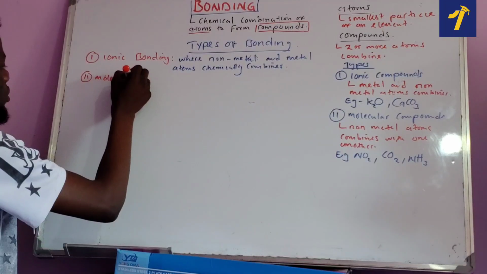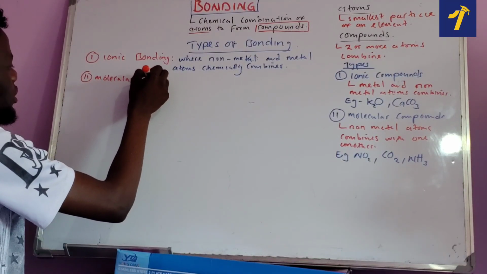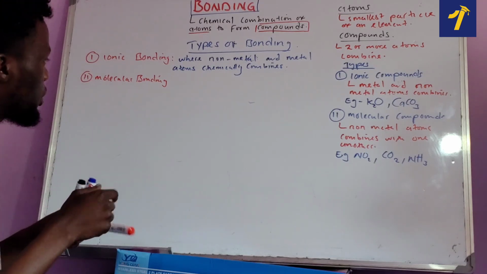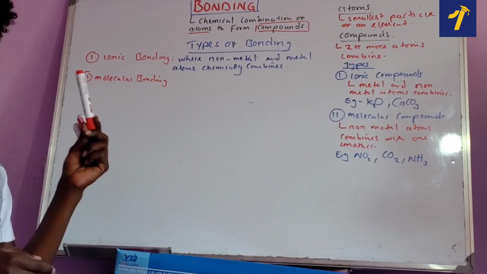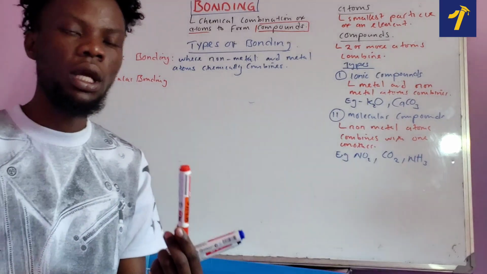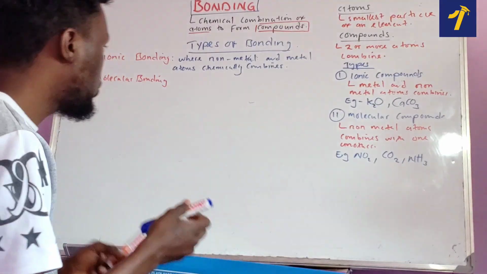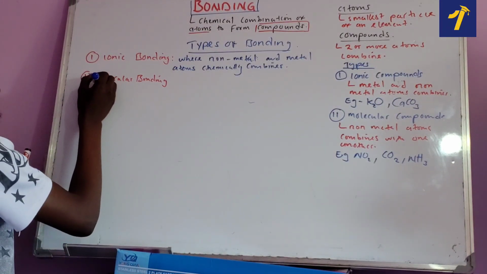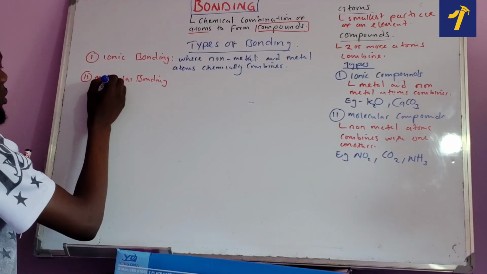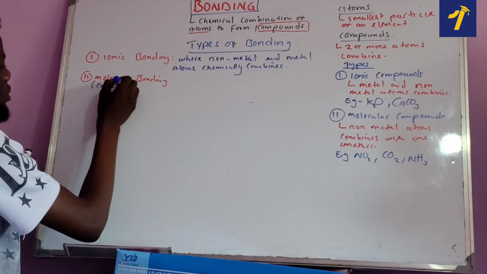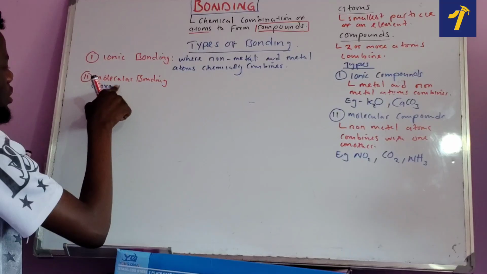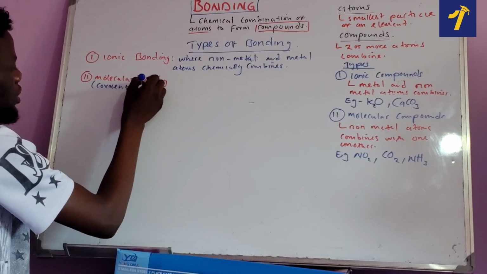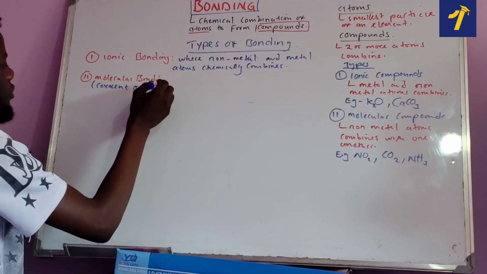Here I'm going to put in brackets, because others are not familiar with molecular bonding, that it also has another name which we call covalent bonding. So the other name for molecular bonding is what we call covalent bonding.